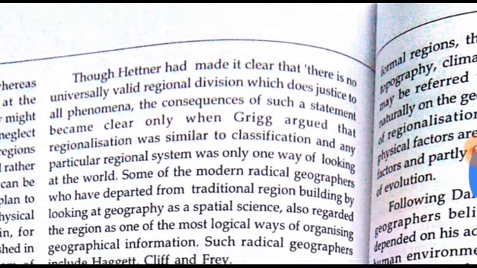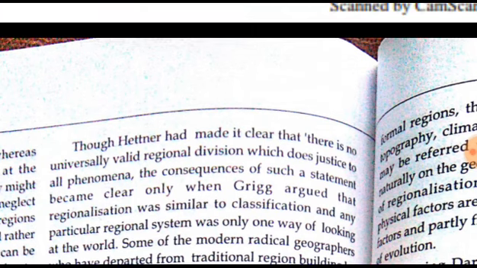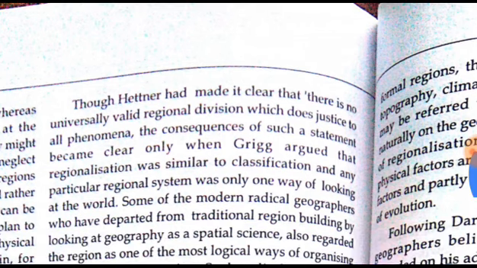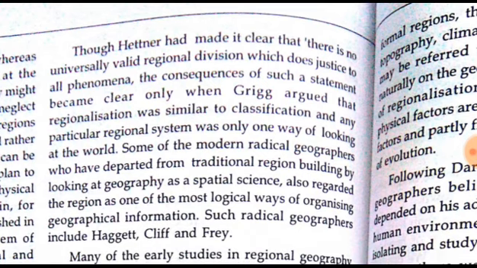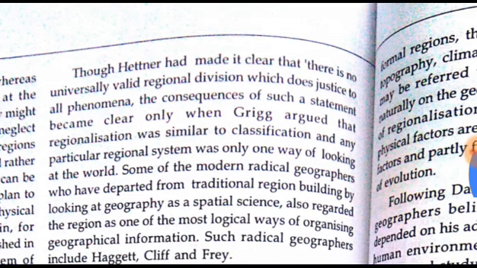Hettner made it clear that there is no universally valid regional division which does justice to all phenomena. The consequences of such a statement became clear only when Grigg argued that regionalism was similar to classification, and any particular regional system was only one way of looking at the world.